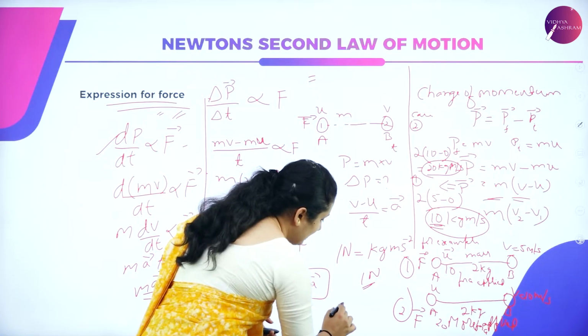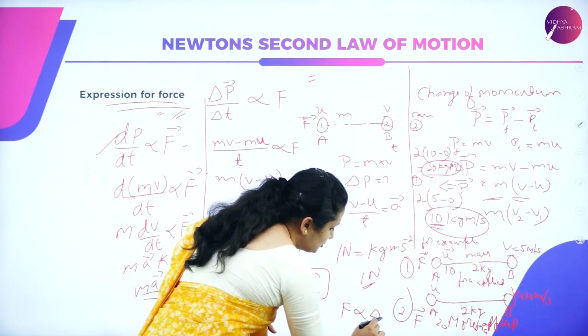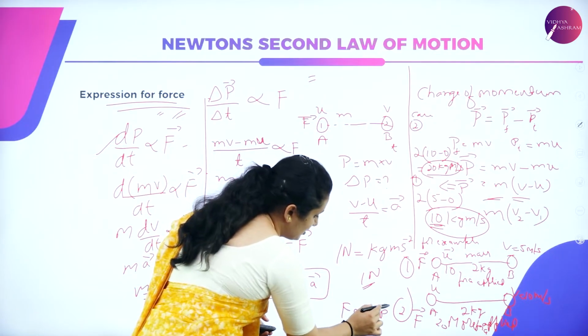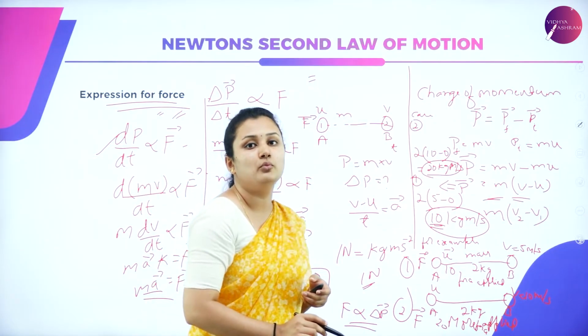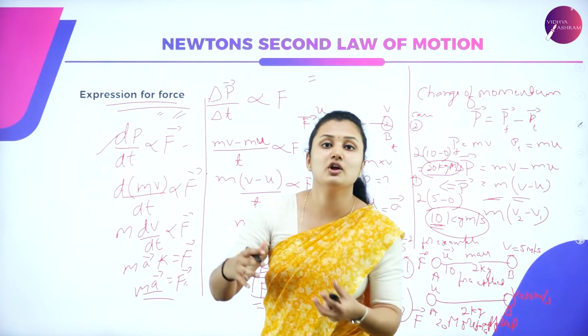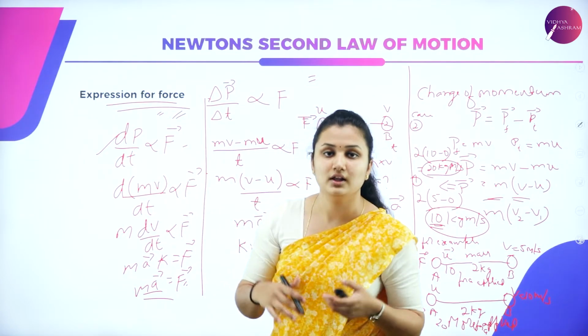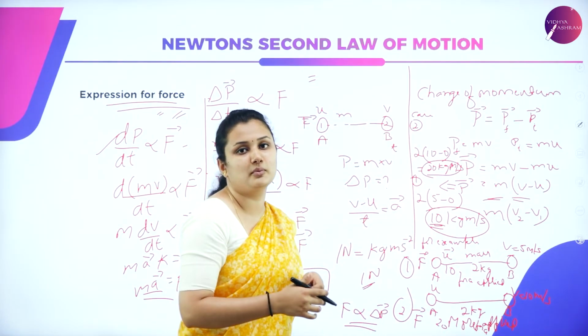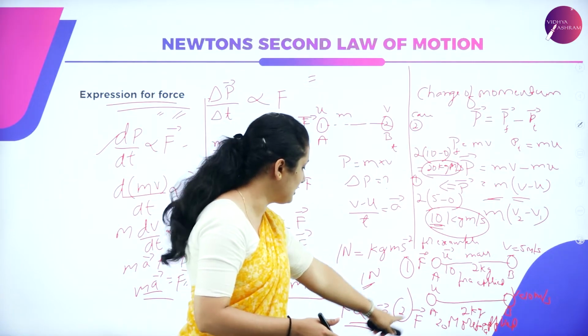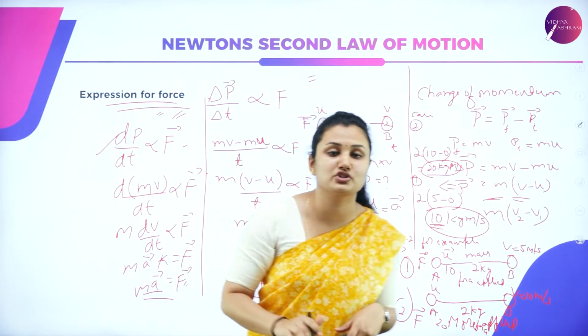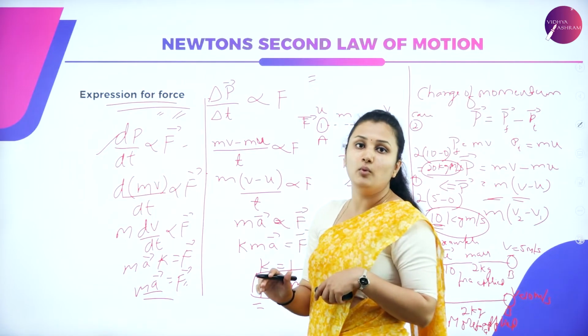So I can tell F is proportional to change of momentum. More the force, more will be change of momentum of the ball. Less the force, less will be change of momentum of the ball. This is one example where you can see F is proportional to change of momentum.